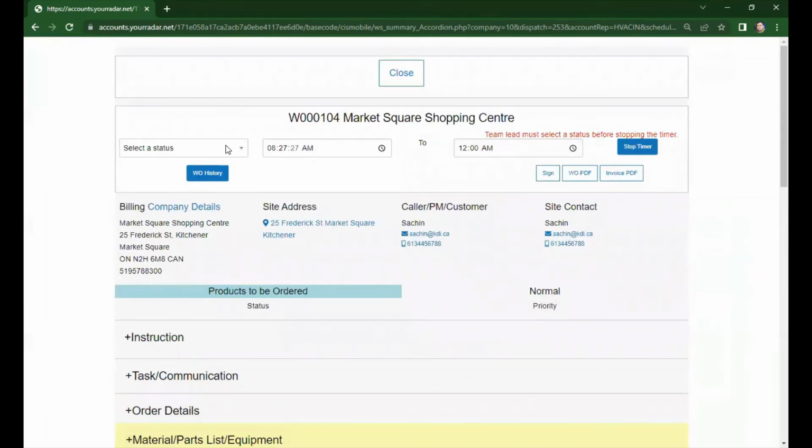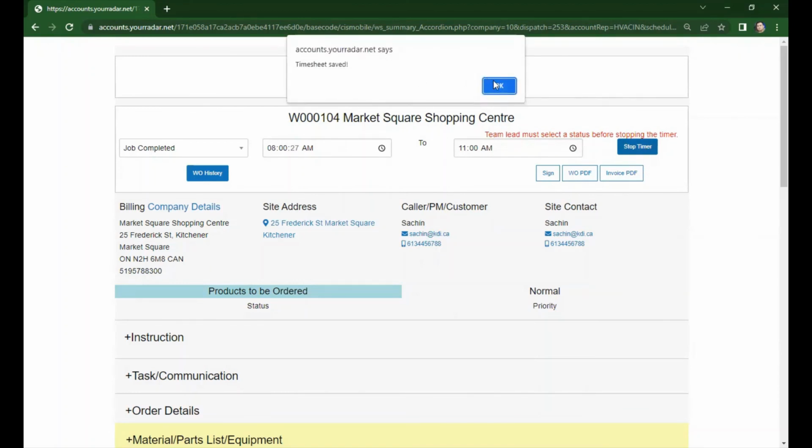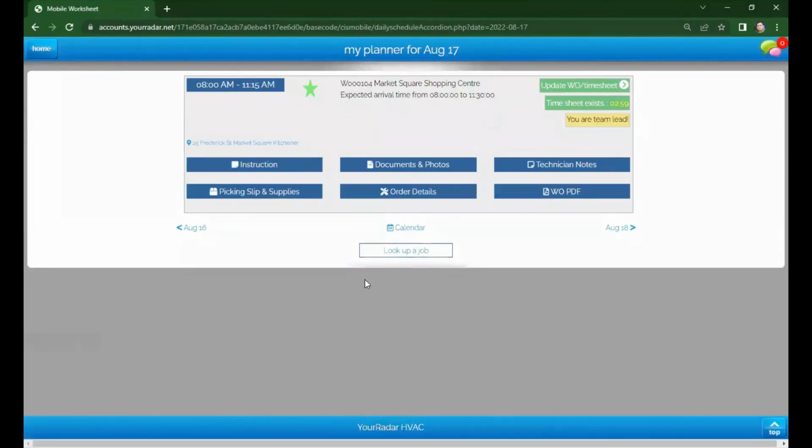On the left side, your technician can select the status. Let's say job completed. He can edit his time. Let's say 8 in the morning and he ended 11 in the morning. Click stop timer, and the system will now save the work order as job completed.